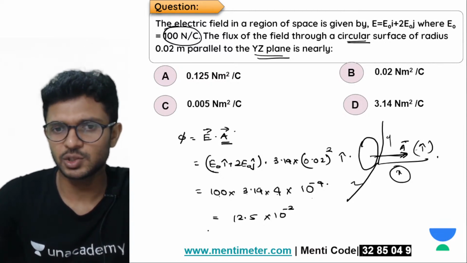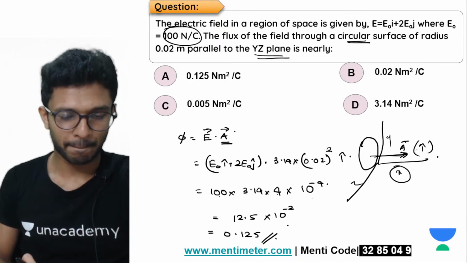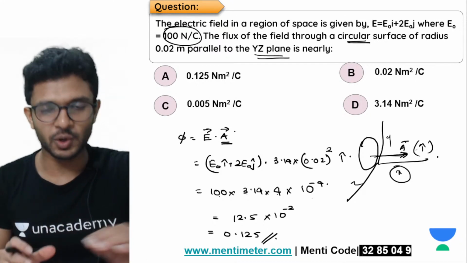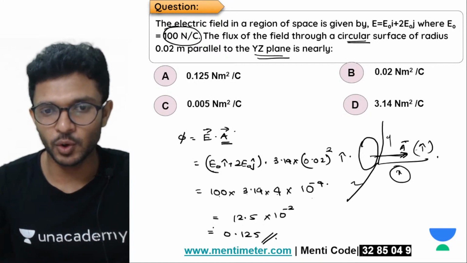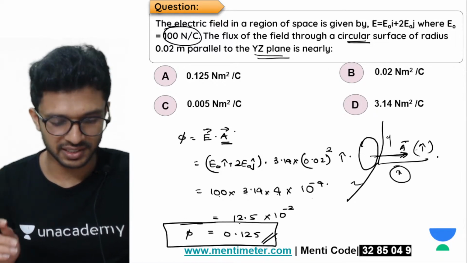Into 10 power minus 2, so this becomes 0.125. Is it clear? Is it clear everyone? Did everyone understand, with a happy smile on your faces?